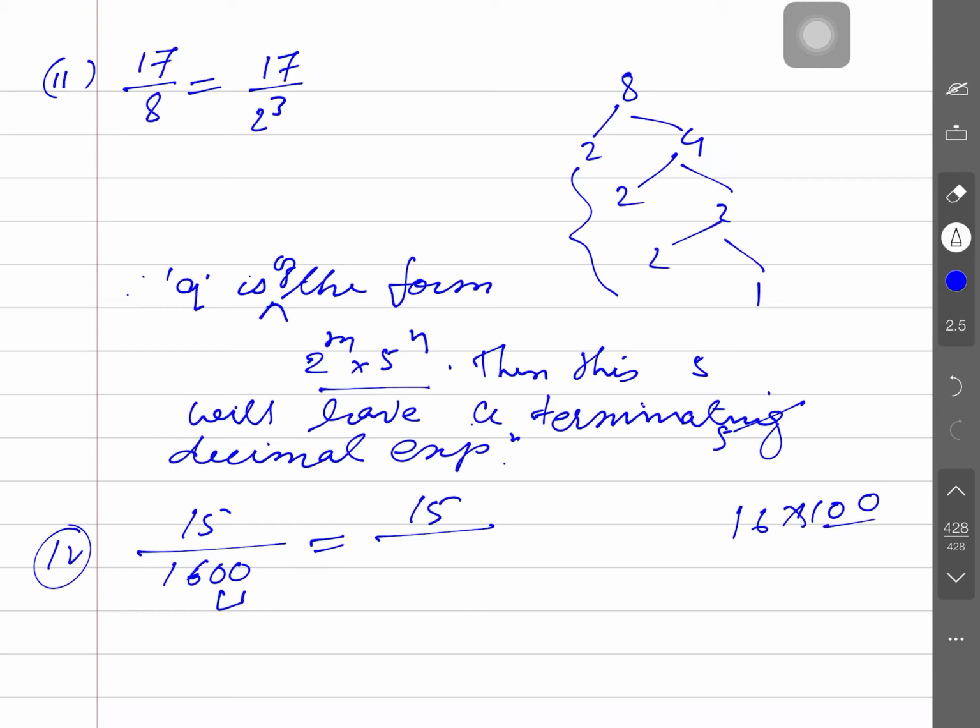This 100 is made up of 10 times 10, and 10 is 2 times 5. So in 100, 2 occurs two times and 5 occurs two times, and in 16, 2 occurs 4 times.